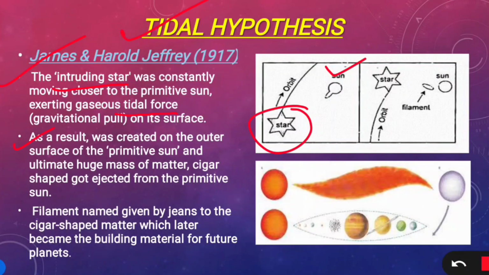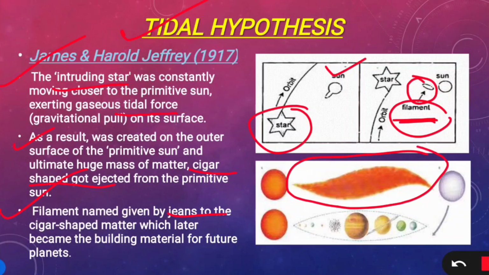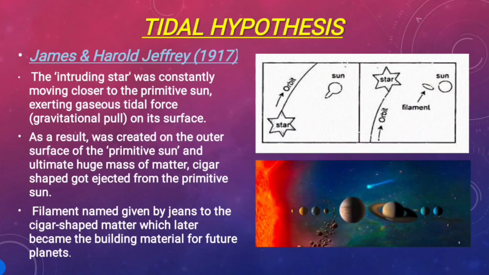As a result, huge masses of matter were created on the outer surface of the primitive sun, and this cigar-shaped matter got ejected from the primitive sun. This cigar-shaped matter is called a filament, a name given by Jeans, which later became the building material of future planets.